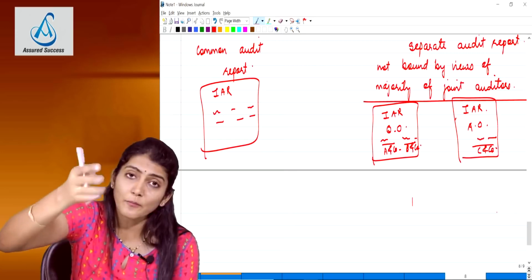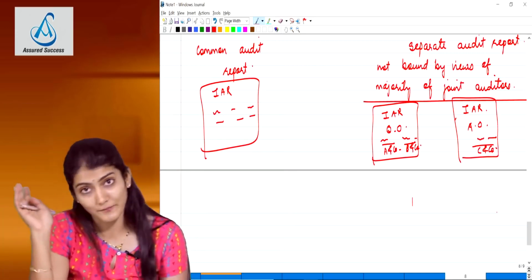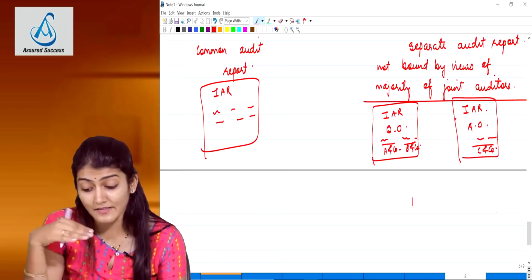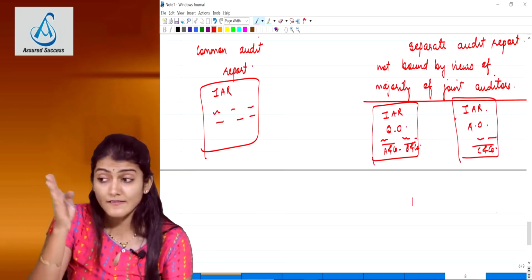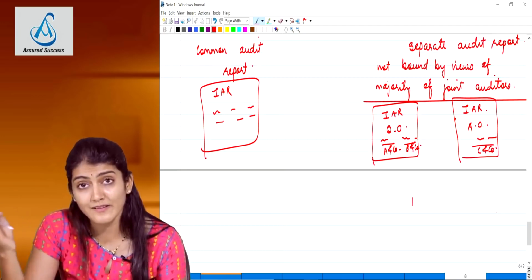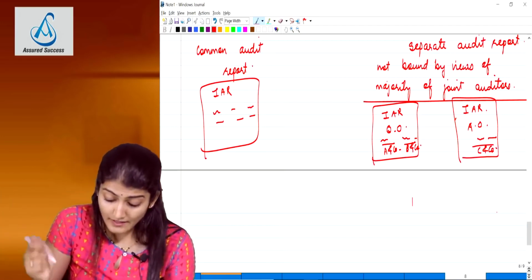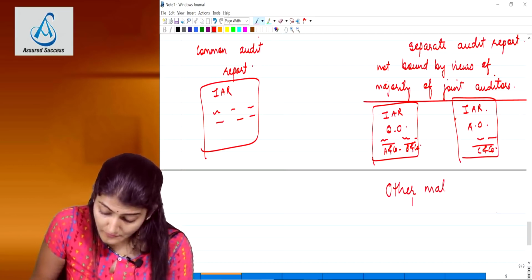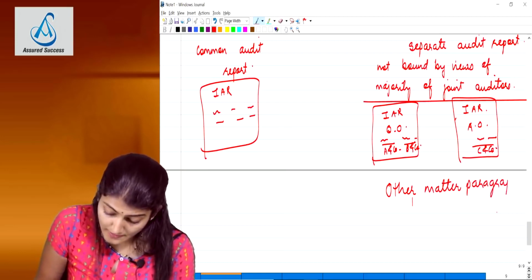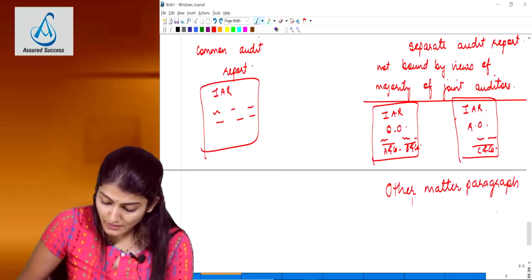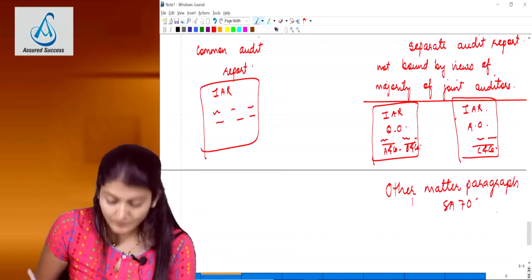All 3 have different opinions, very good, 3 reports everywhere. Okay, but now in this new revised standard, there is an additional thing. It says in case of such separate audit reports issued because of a disagreement in the opinion, an other matter paragraph in accordance with SA 706 is now required to be included in the report, in which you will make a reference to the other auditor's report.